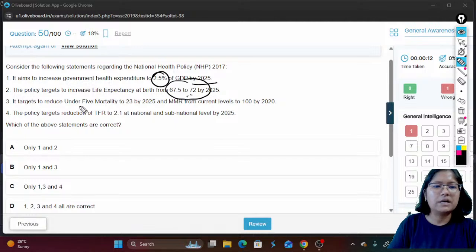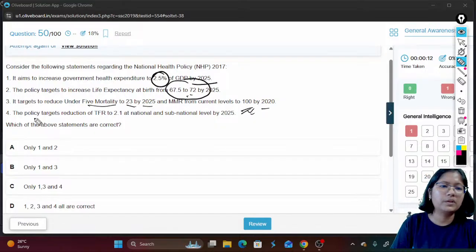It targets to reduce under-5 mortality to 23 by 2025. Maternal mortality rate from current levels of 100 by 2020. The policy targets reduction of TFR to 2.1 at national and sub-national levels by 2025. So just by eliminating statement number 4, we are left with statement number 4. So statement number 4 you check once, okay?